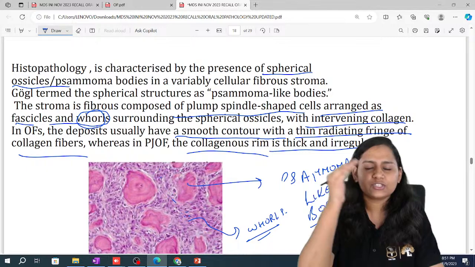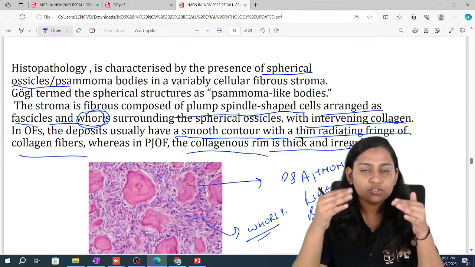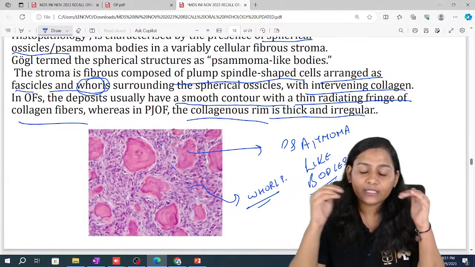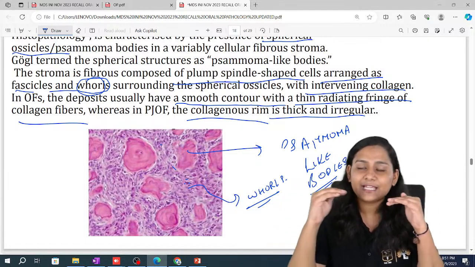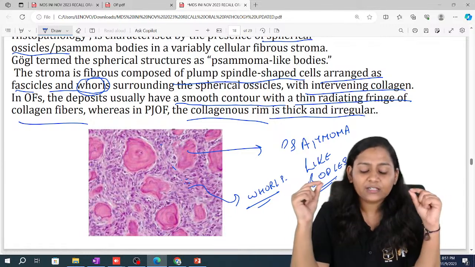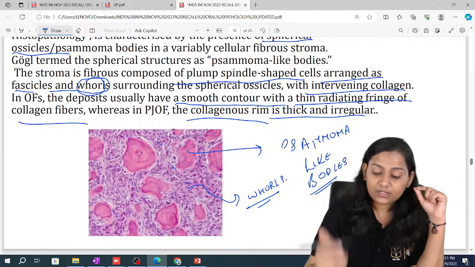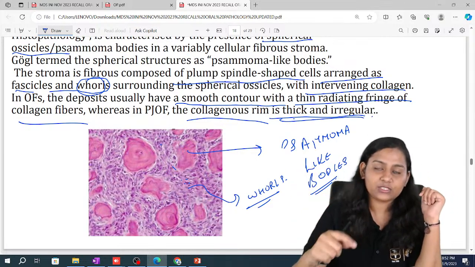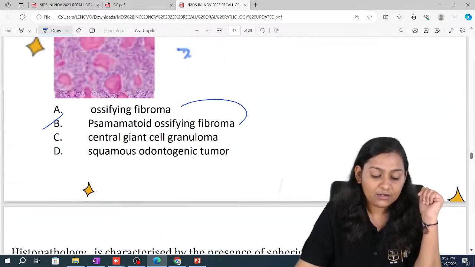While in normal ossifying fibroma, there are no whorls or whorl-like pattern, and the collagen is very thin. While in psammomatoid, thick and irregular whorl patterns are seen.